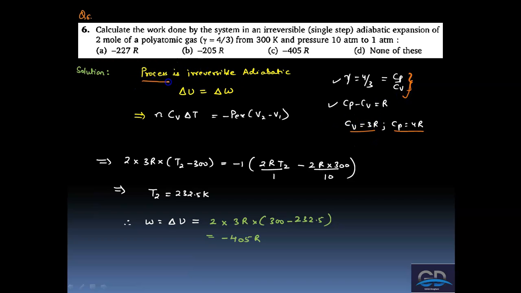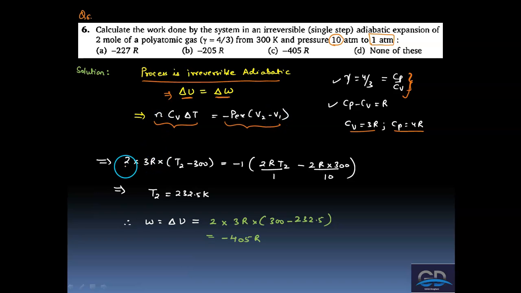Now the process mentioned over here is irreversible adiabatic. How do we solve it? We say delta Q is 0, so we have delta U is equal to delta W, right? The external pressure over here would be the final pressure. We can see that the initial pressure is 10 atmosphere. It is decreasing down to 1 atmosphere in a single step irreversible process, which means the outside pressure should be equal to 1 atmosphere, right? So the formula over here is nCv delta T will be equal to work done, which is minus P external into V final minus V initial.